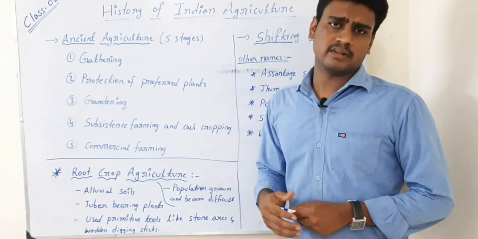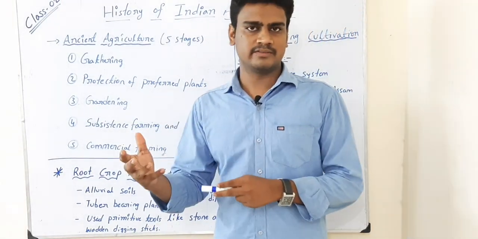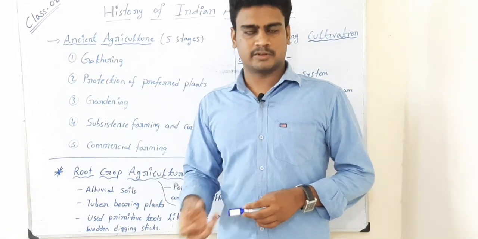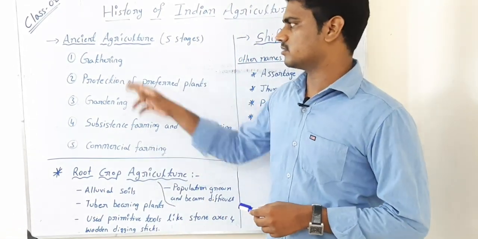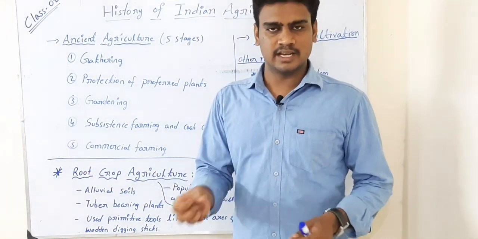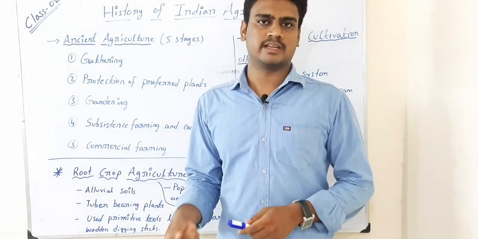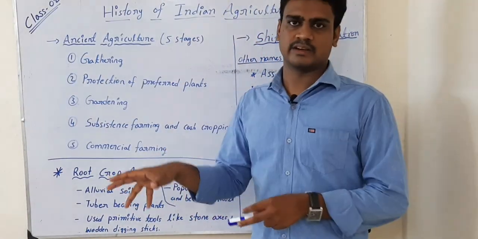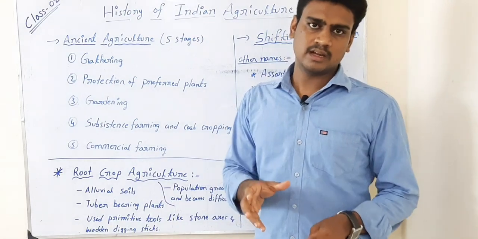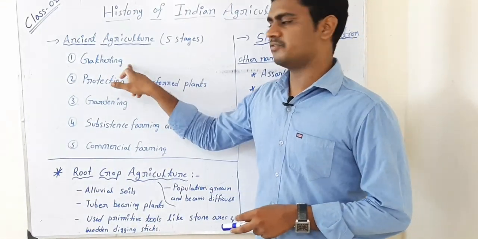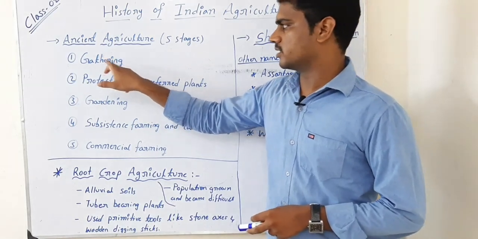So in the beginning, humans would hunt for meat, and they would also dig out tubers and eat them. That's what we call gathering. That means wherever the tuber plants are, he digs them out with the help of a stick and feeds on them. That's called gathering. Wherever in the forest area there are plants which can be eaten by men, they can be gathered. That's the first stage in the evolution, gathering.